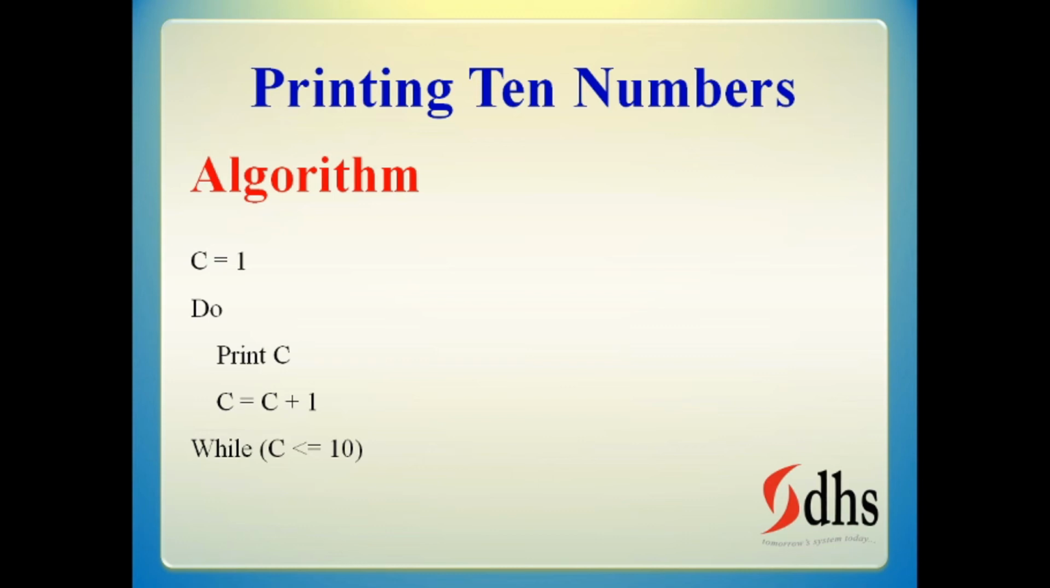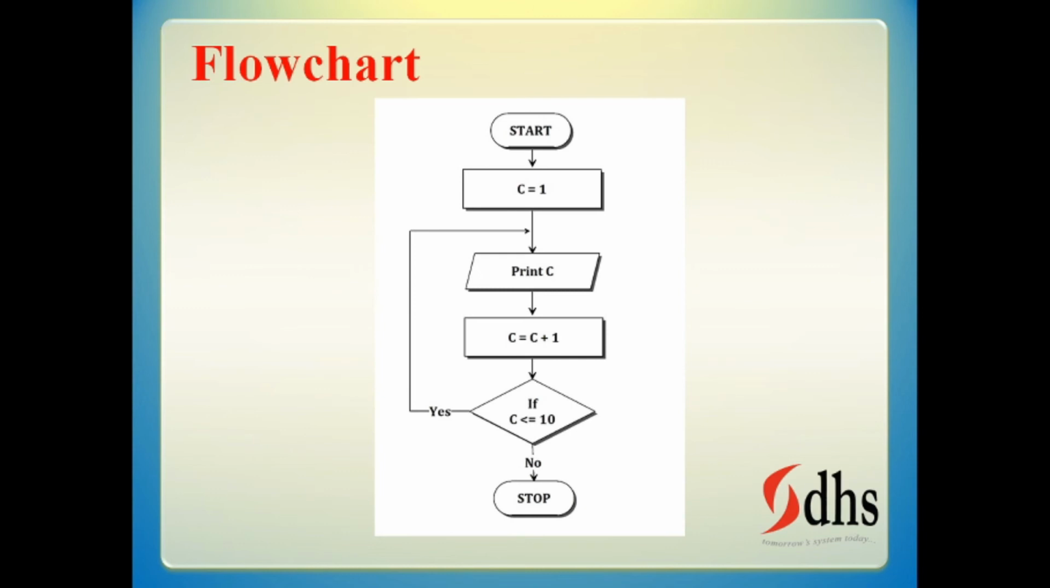The main difference between that and this is, suppose I initialize C as 20. In the previous program it will not print anything, but in this program it will print 20, then 20 becomes 21, then the while condition checks 21 is less than or equal to 10, it is false, and it will go out. At least one time 20 will be printed, but if you initialize 20 in the previous while loop program, it will not print. That is the main difference.